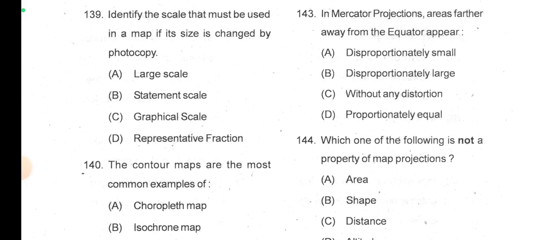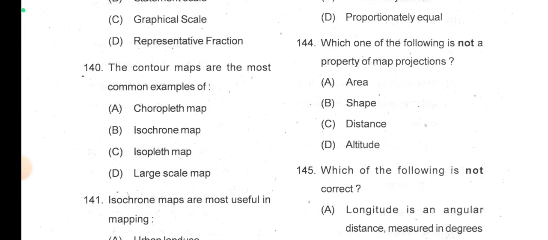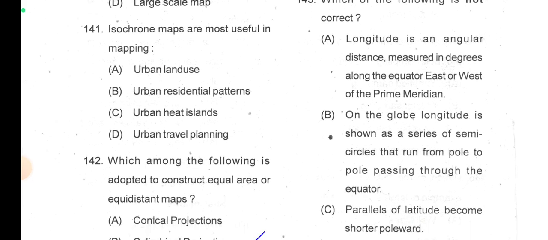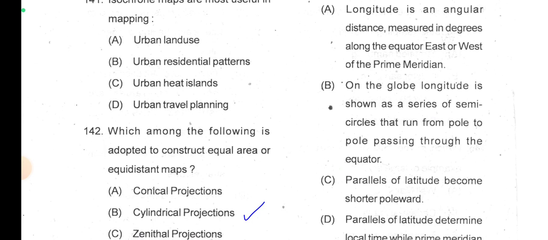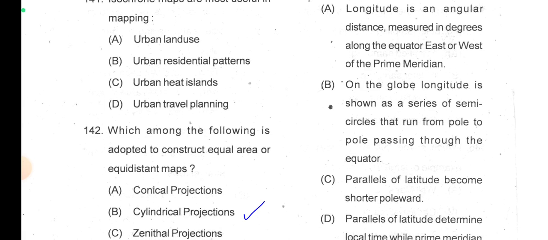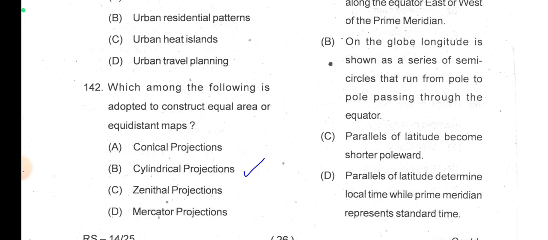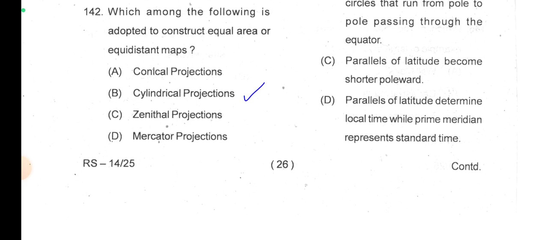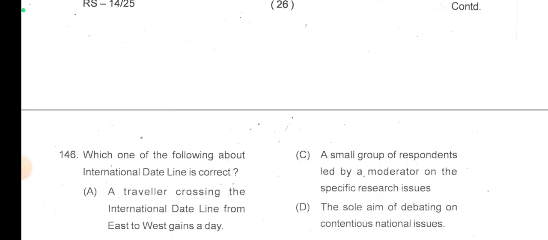Now 143. In Mercator projections, areas farther away from the equator appear disproportionately large. Which one of the following is not a property of map projection? Altitude is not a property of map projection. Which one of the following is not correct? Longitude is an angular distance measured in degrees along the equator, east or west of the prime meridian. True. On the globe, longitude is shown as a series of semicircles that run from pole to pole passing through the equator. True. Parallels of latitude become shorter poleward. This is also true. And parallels of latitude determine local time? No, latitude has no relation with time, only longitude can decide the time.